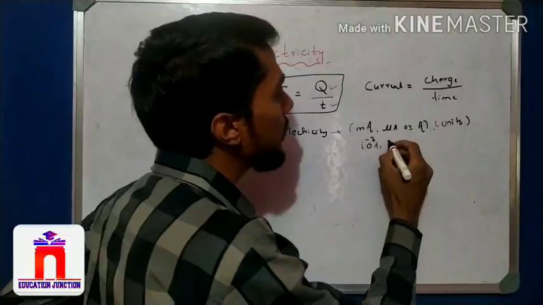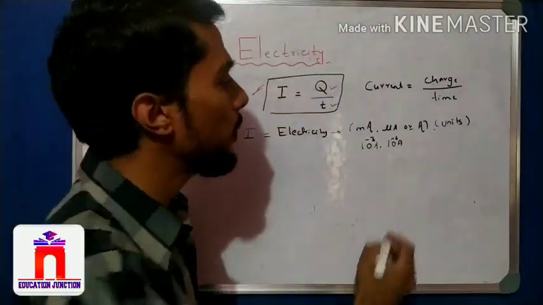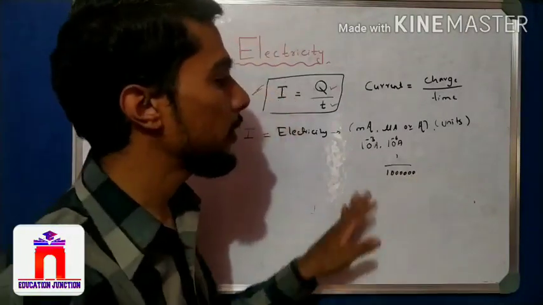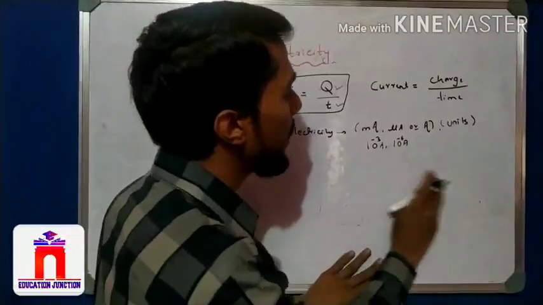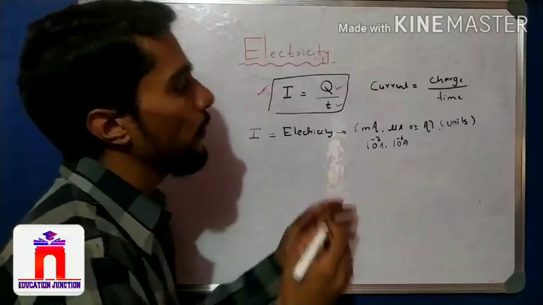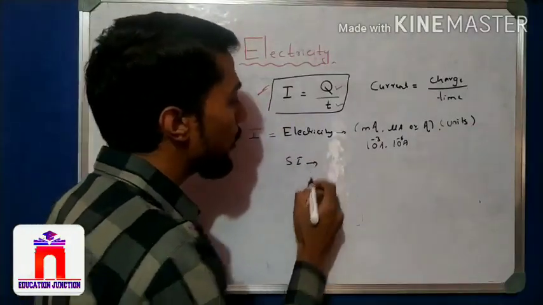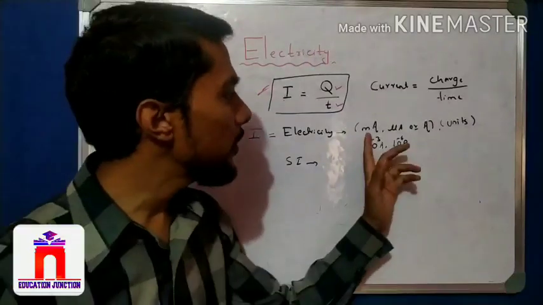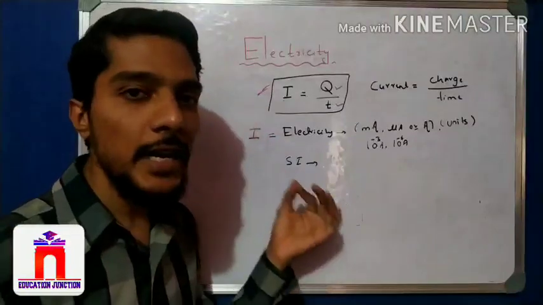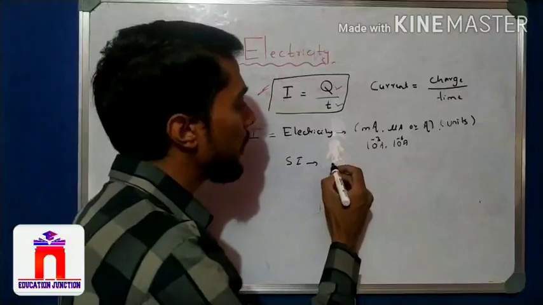Now micro means 10 raised to minus 6 ampere, that means 1 by 10 lakh, right? 1 lakh, 1, 2, 3, 4, 5, 6. So that is 10 to the power minus 6, and then our ampere. There are so many units, but we use the SI unit. So what is the SI unit of electricity? This is also a unit, this is also a unit, and ampere is also a unit. But the SI unit, the standard international unit followed by the universe, is nothing but ampere.